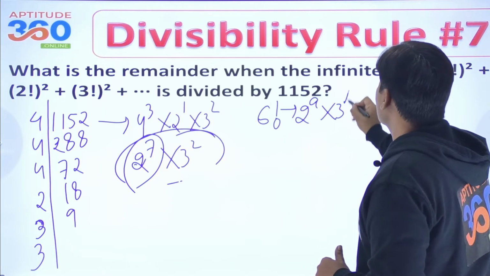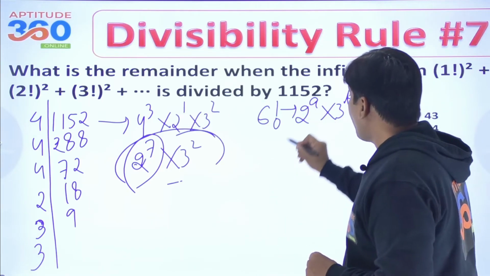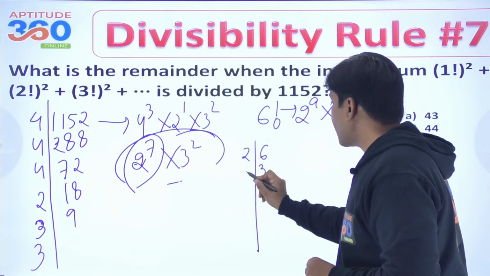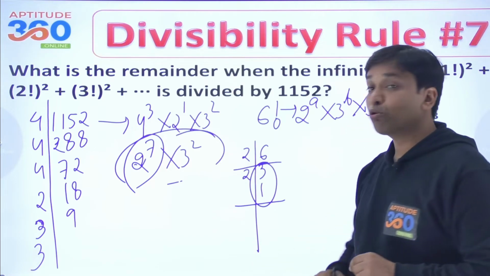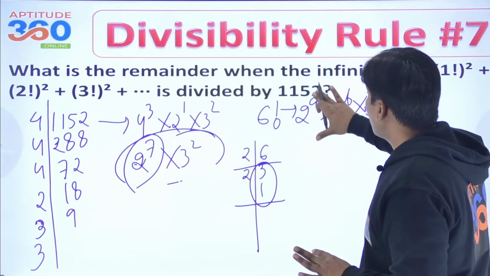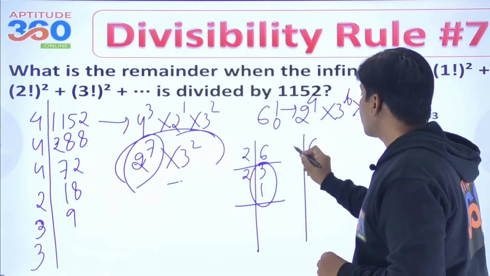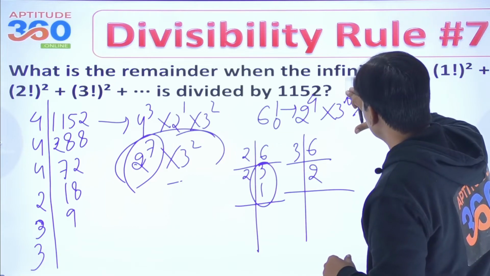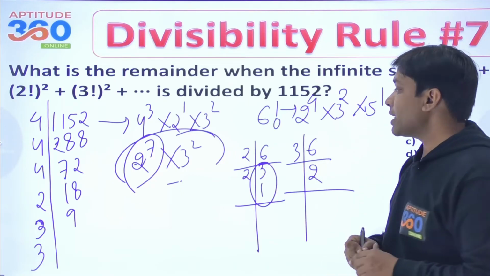2^a and then 3^b and 5^c, right? How about 6 is getting divided by 2? So this is 3 and then this is 1. How many 2's I have? 4, right? So I will write this number as 4. How many 3's I have? I will say that this is 3 and 6, so this number comes out as 2. And how about this number? This number comes out as 1.